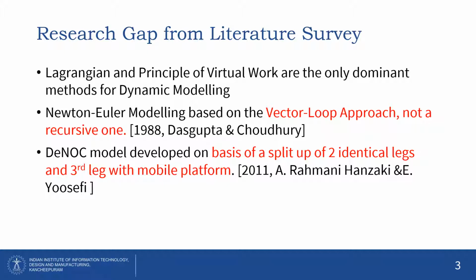The literature survey reflects that the Lagrangian and principle of virtual work are the only dominant methods for dynamic modeling. Secondly, Newton-Euler is not developed in a recursive way. And last, no symmetrical split-up for the DeNOC modeling system is done. In order to fulfill this research gap, this project is done.